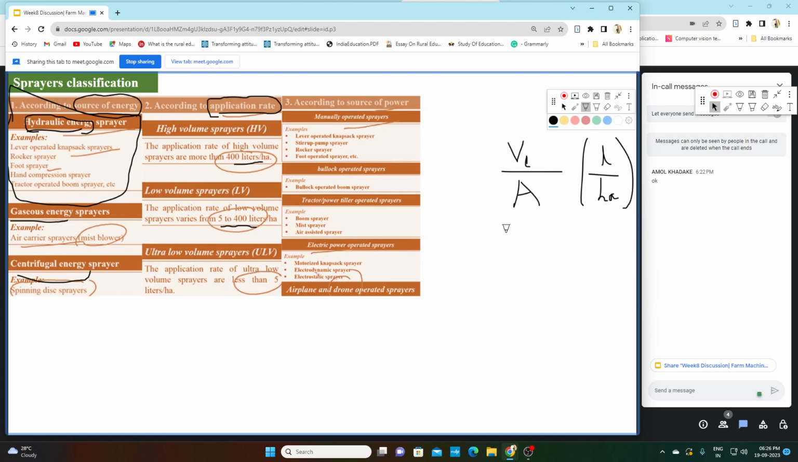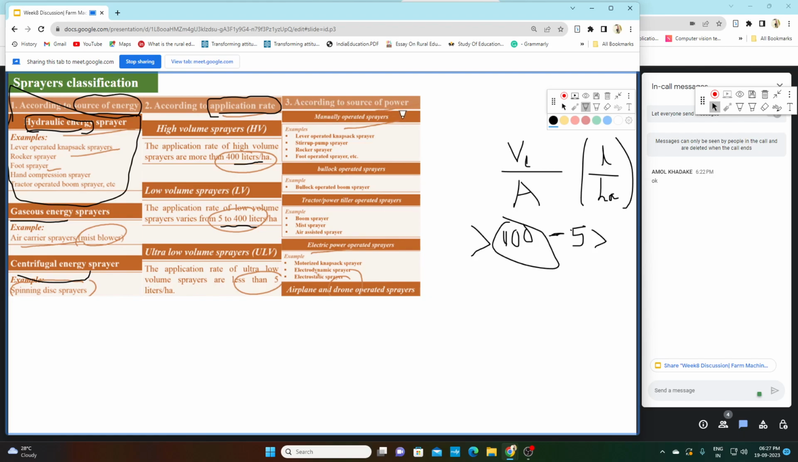So the thresholds are 400 and 5. If application rate is more than 400, we call it high volume sprayer. If it is between 400 and 5, we call it low volume sprayer. And if it is less than 5 liter per hectare, we call it ultra low volume sprayer. So these are the three categories of sprayer according to application rate.